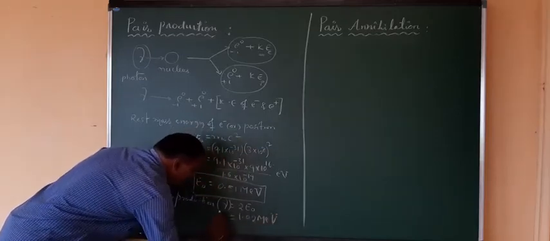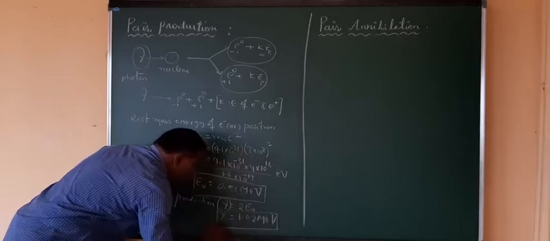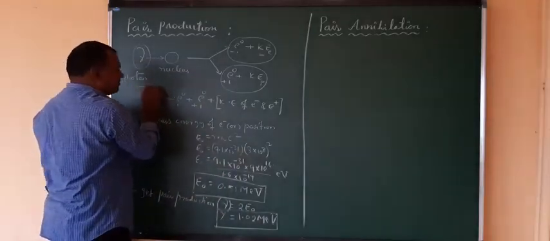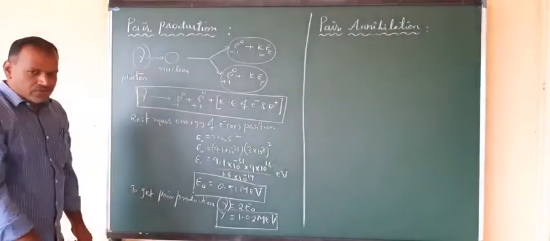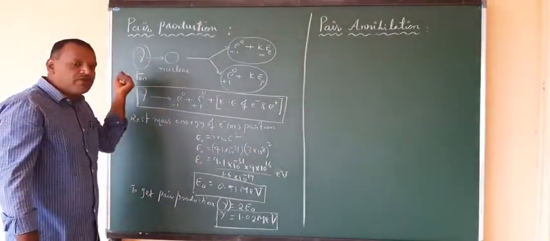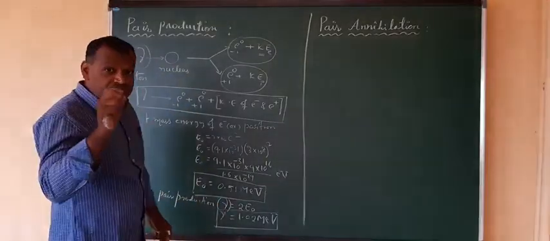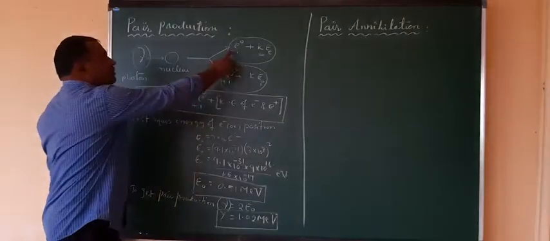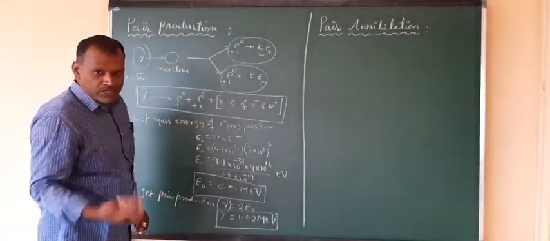So this is the energy of the gamma radiation required for this process, so that the pair production can take place. So this is the observation you can see. Right? The gamma photon should have a minimum energy of 1.02 million electron volts. Then only can these particles be produced or emitted by the nucleus.